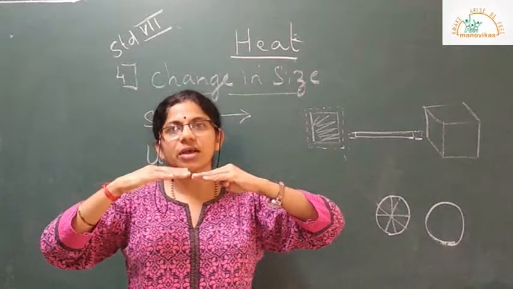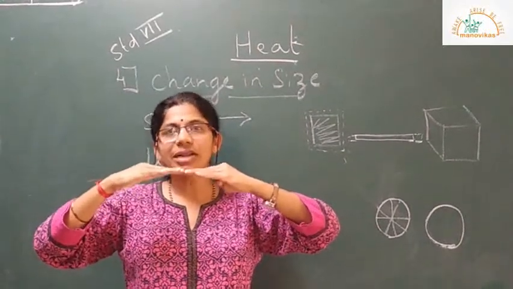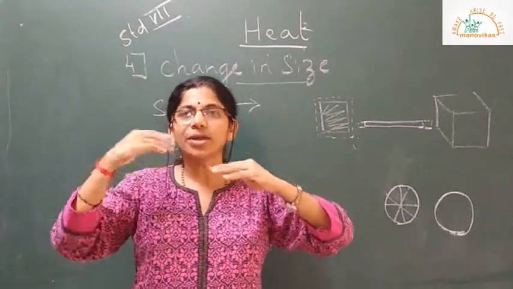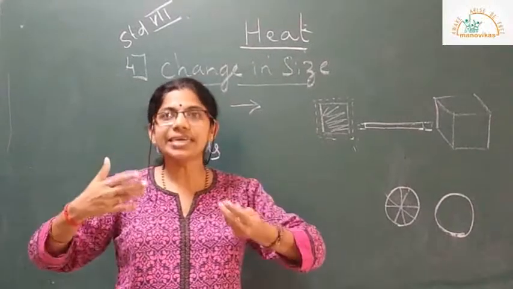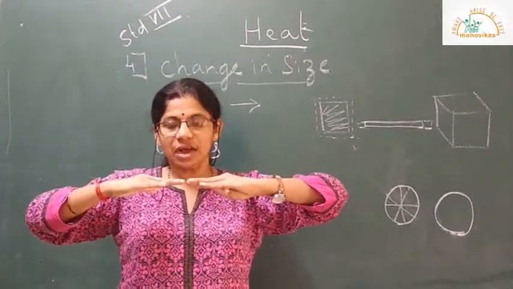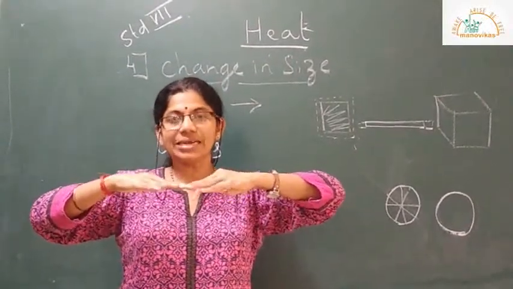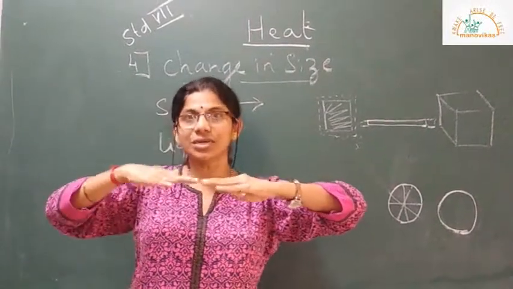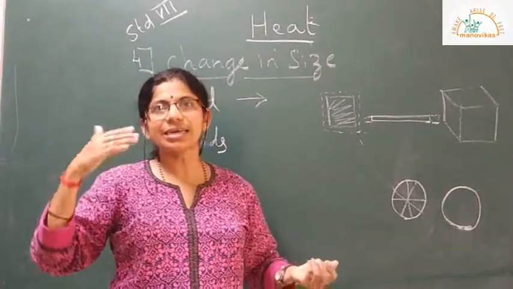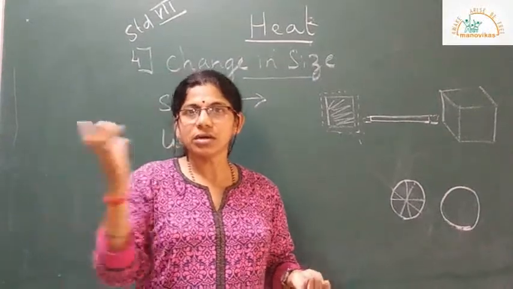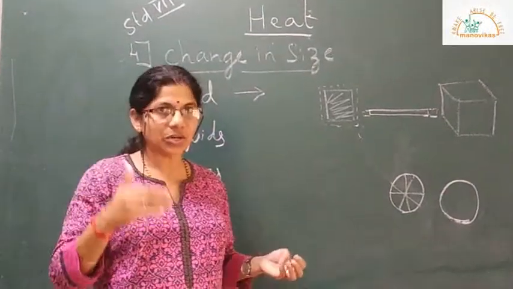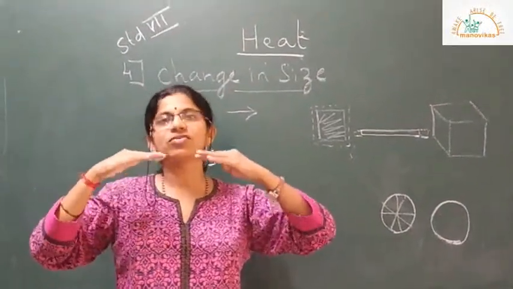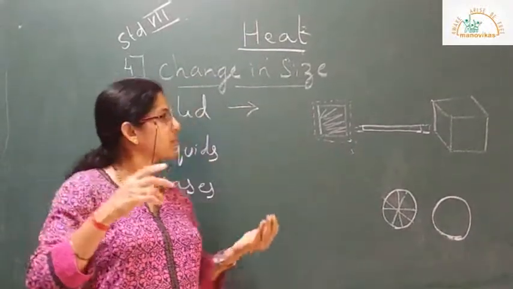If a gap was not left, then on heating, after expansion the track would have bent like this, that means it would have gone in the outer direction, thus causing derailment of the train. In order to avoid that, some gap is always left in between.